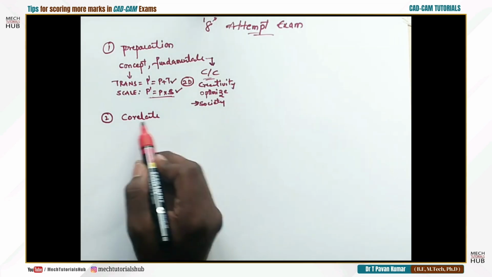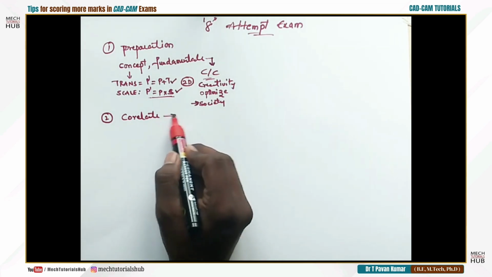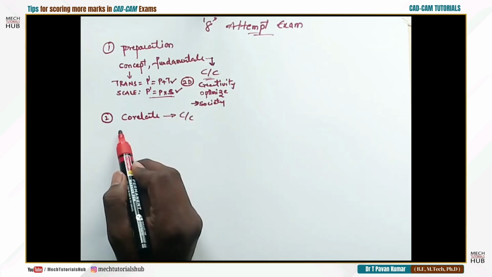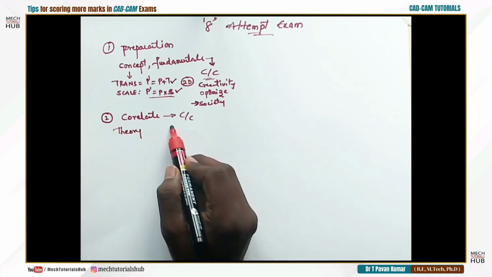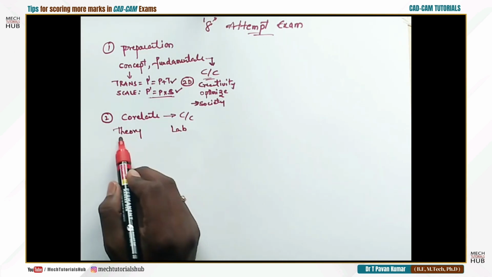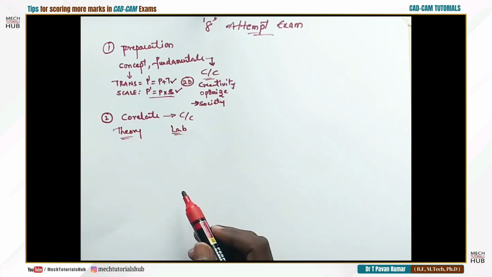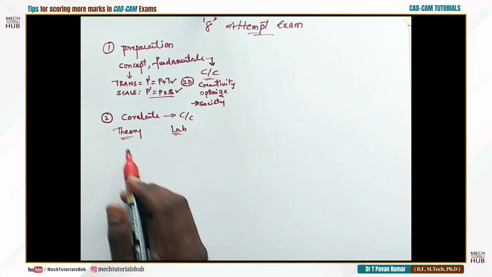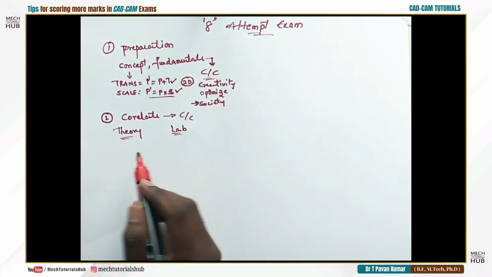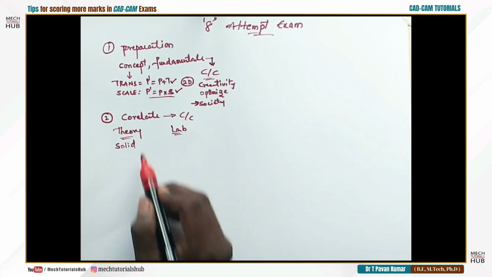For example, for a subject like CAD CAM, you need to correlate your CAD CAM theory with the CAD CAM lab. What are the similarities you have? Correlation is more important. For example, in CAD CAM theory you would discuss solid modeling.